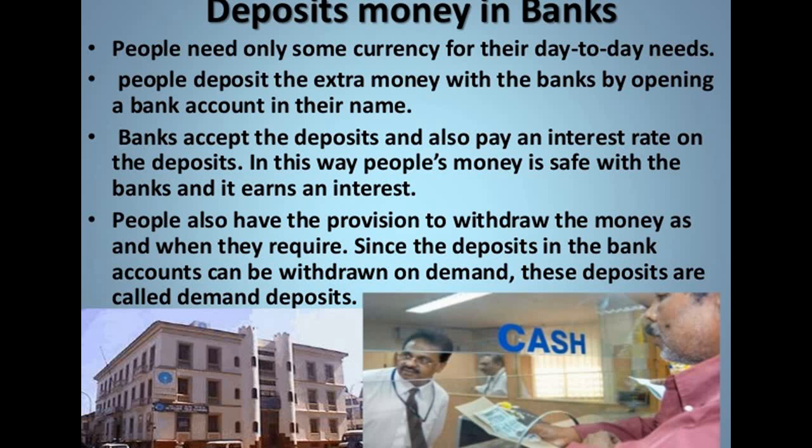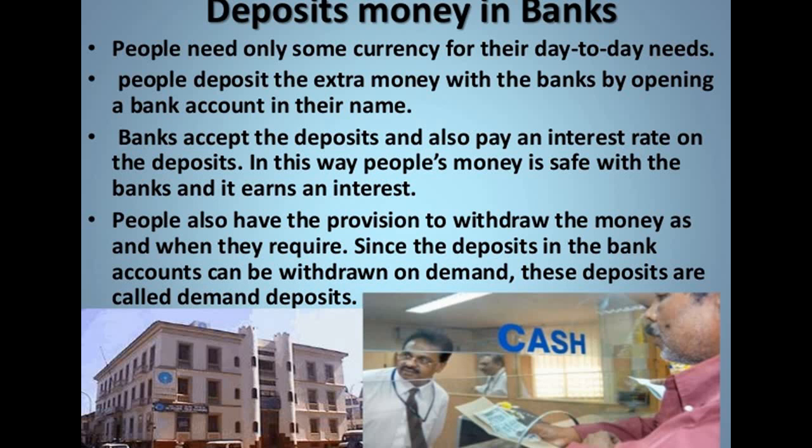Here the bank accepts all these deposits and also pays an interest rate on those deposits. In this way, people's money is very much safe, and with that the bank lets them earn some interest if they are depositing a good amount. Some give 3 months interest, some give 6 months interest.